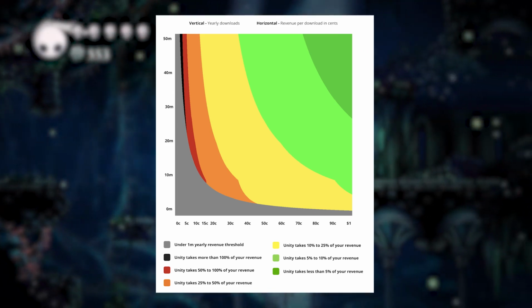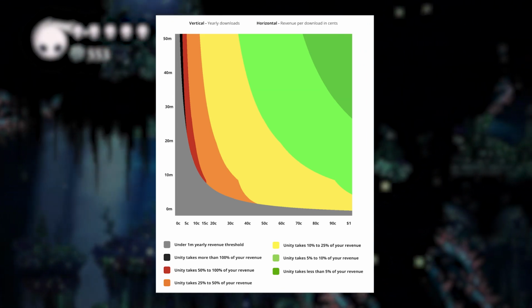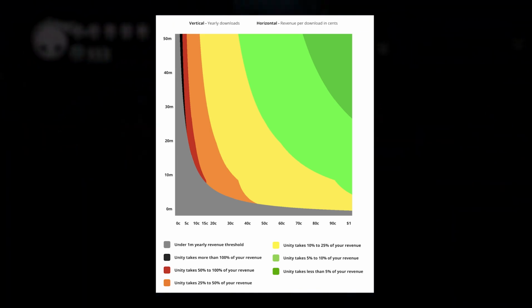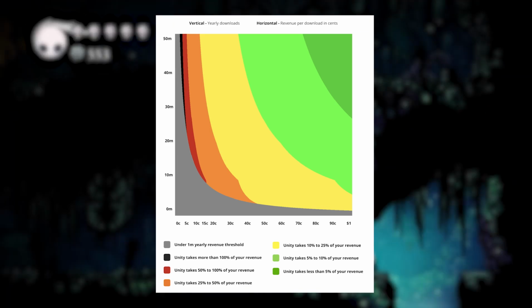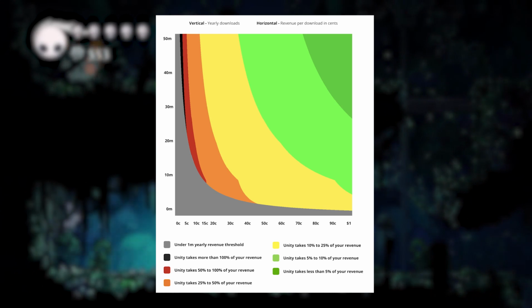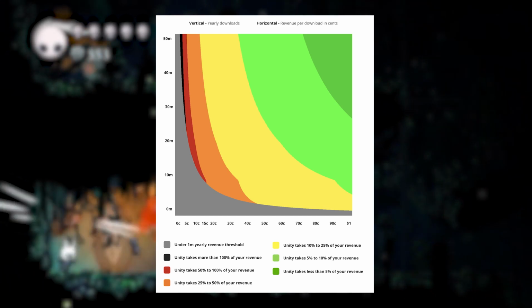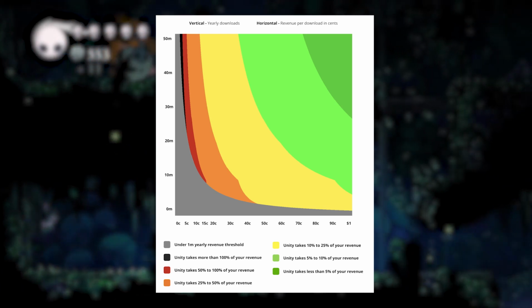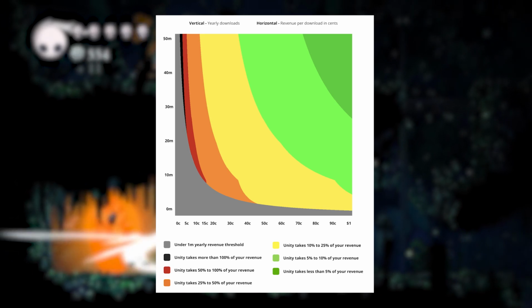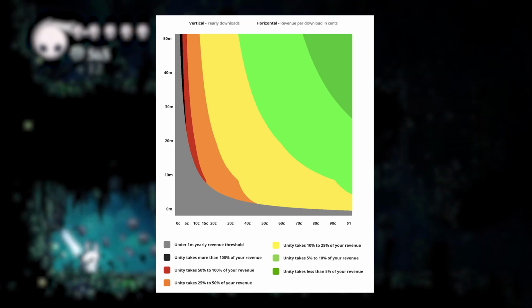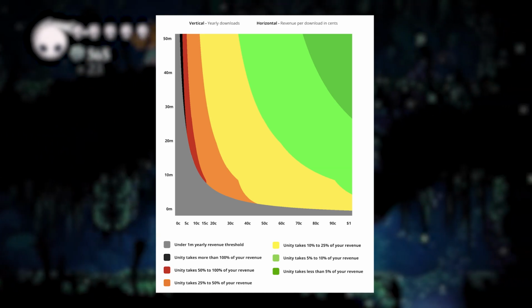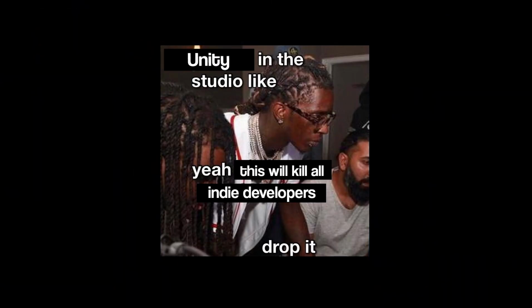Those people receive nothing for their hard work, simply because they use Unity, and even worse, some of them would lose more money than they earn because they use Unity. It is totally mind-boggling that Twitter and Reddit users thought more of the impact of this change than Unity did. Is it really possible that Unity saw that some developers would lose from 50% to 100% of the revenue and just go, yeah, that's good, drop it?